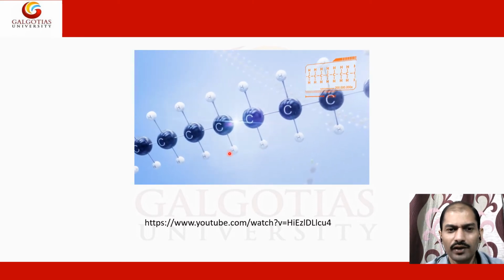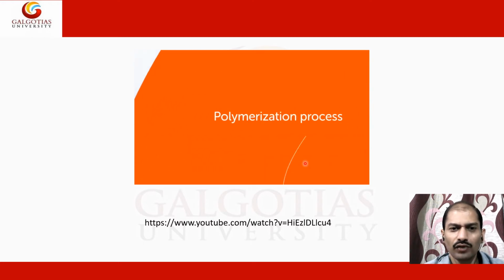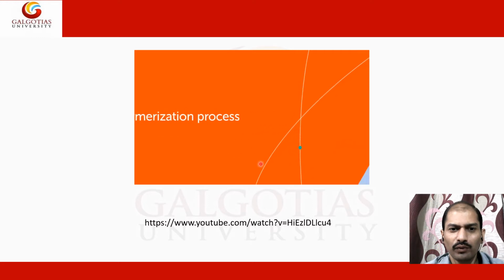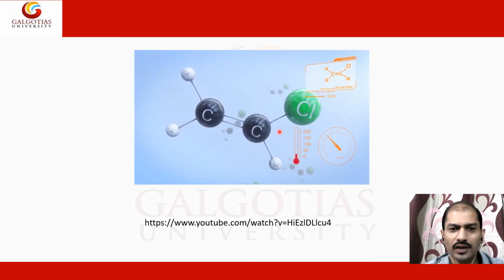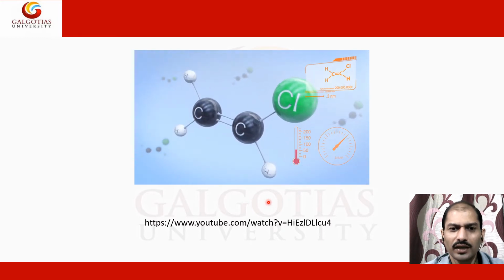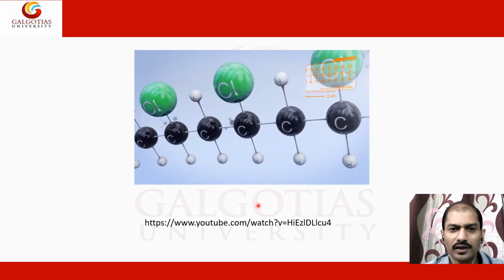Free radical reaction takes place in the polymerization process. This is very important when making polythene, polyvinyl chloride, and vinyl chlorides. Many products can be synthesized by the use of these starting and reacting materials.